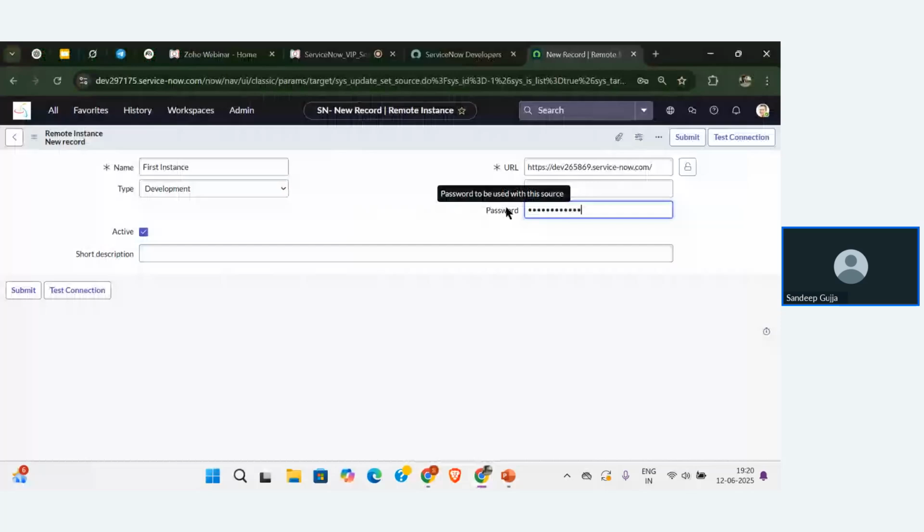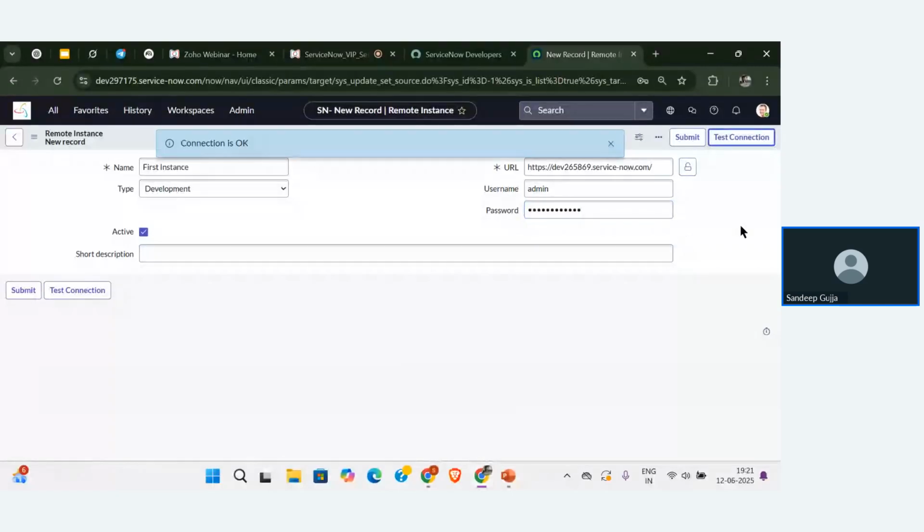Okay. So now after giving the credentials, the first main thing that we need to do is test the connection. Click on test connection to check the connection between these two instances, whether that is going to match with the instances or not.